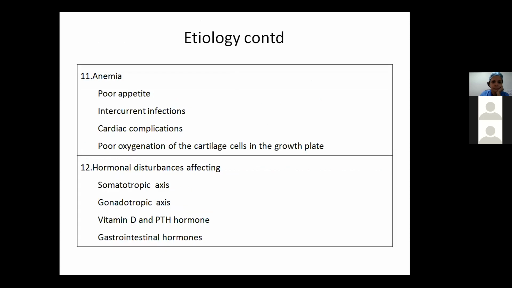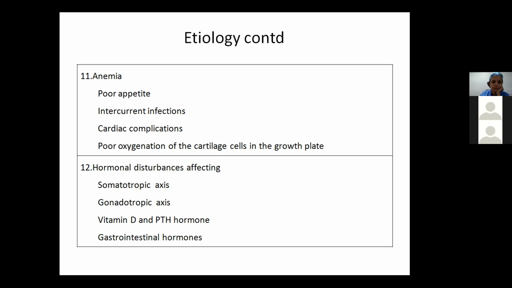Anemia, it is seen, mentioned that poor appetite, intercurrent infections, cardiac complications, and poor oxygenation of cartilage cells in the growth plate. Because of all these factors, growth failure can occur. So erythropoietin is useful, but only acutely. Chronically, there have not been any studies which show a significant catch-up growth.